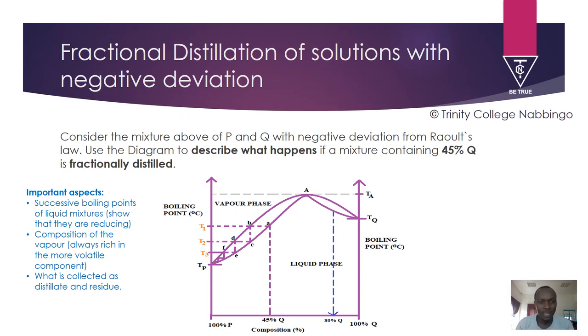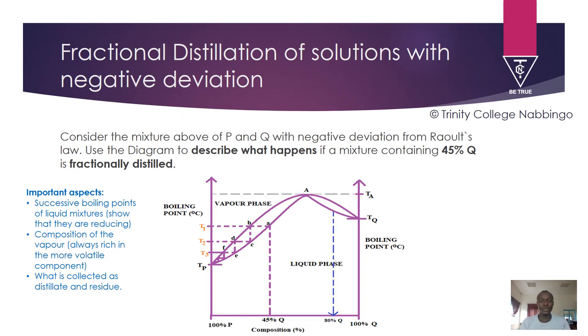We are going to consider the mixture above of P and Q, which has a negative deviation from Raoult's law, and use the diagram below to describe what happens if a mixture containing 45% Q is fractionally distilled. Note that 45% Q is closer to P. You must learn how to interpret this diagram. It is around here, by rough estimate.